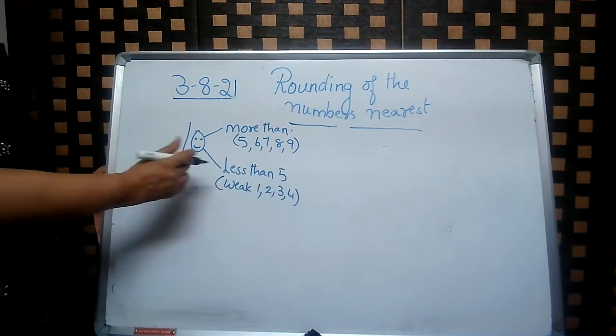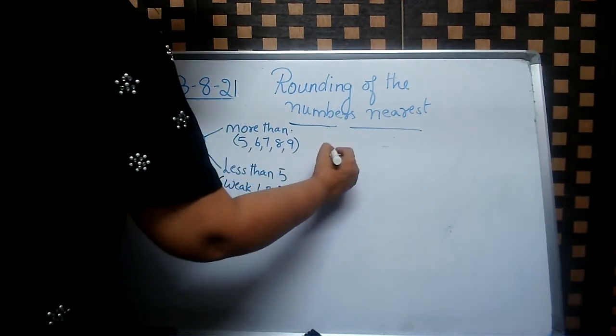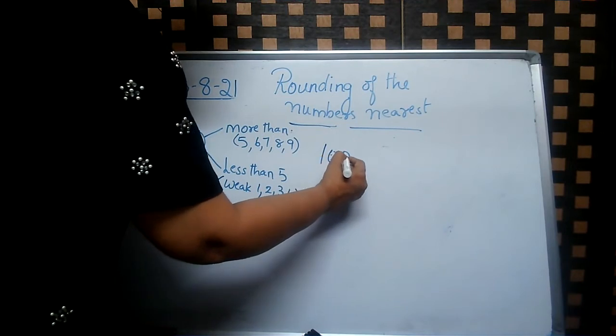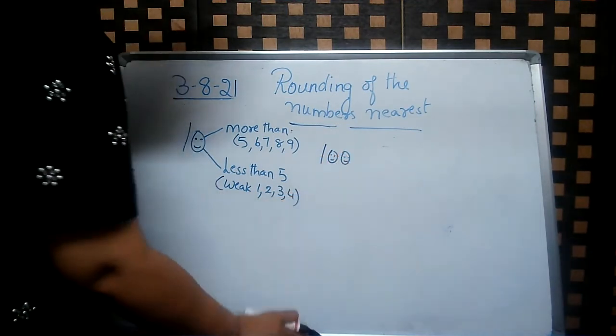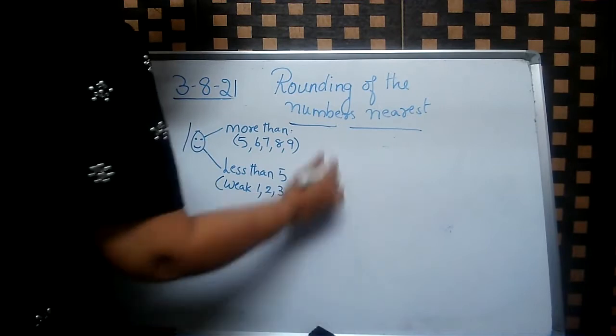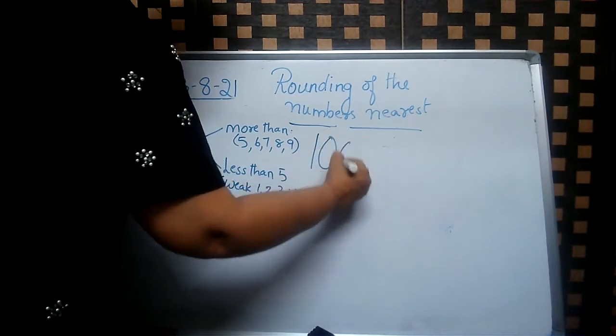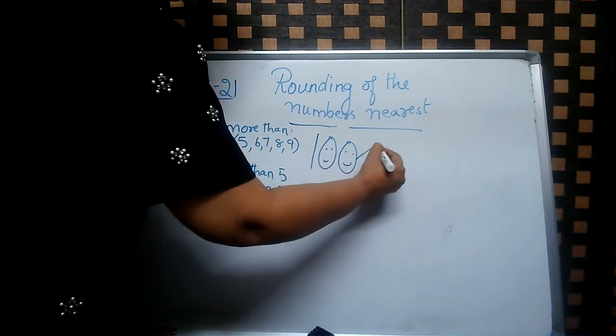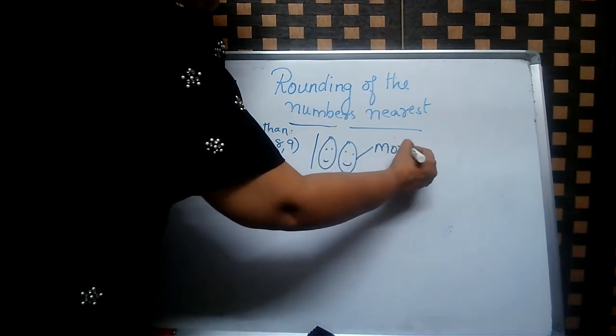Okay. When it is 100, I'll make it a bigger 100, then you can see. You have to see more than 50, less than 50.